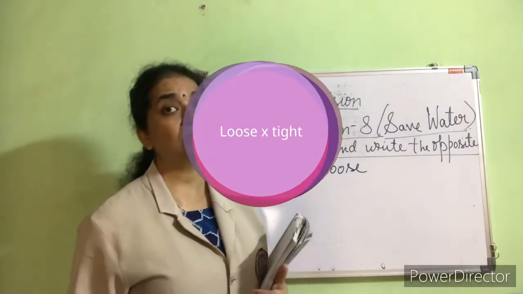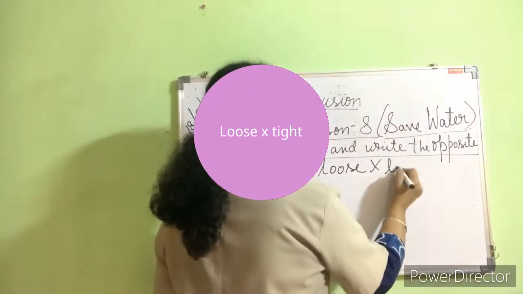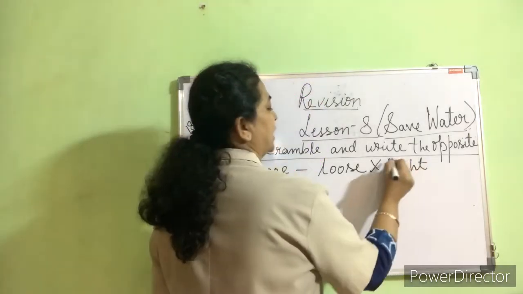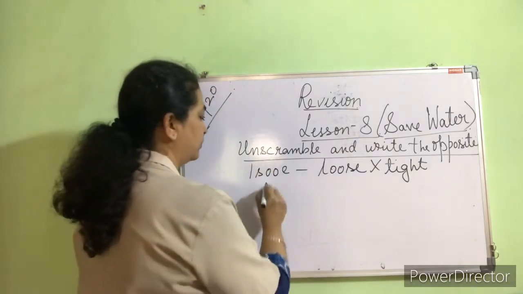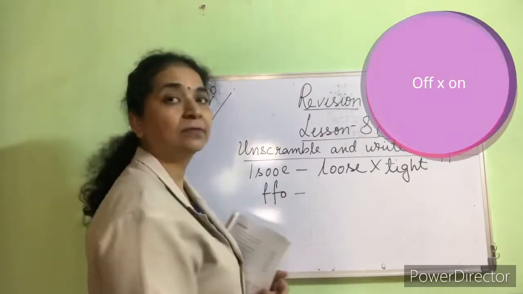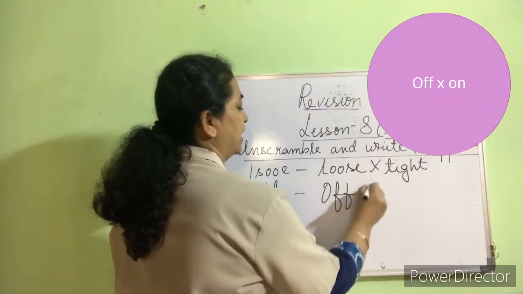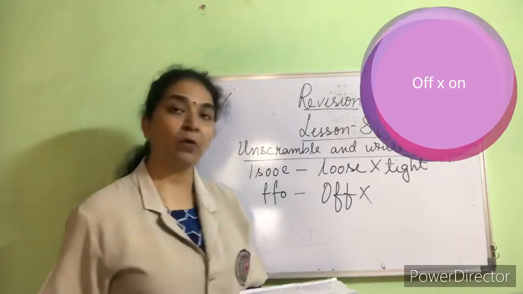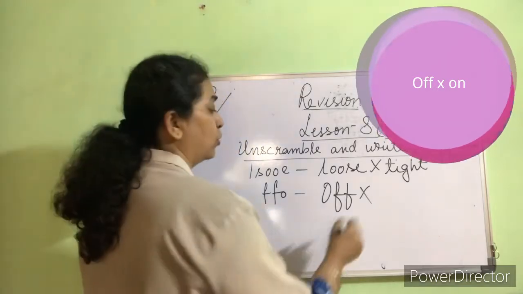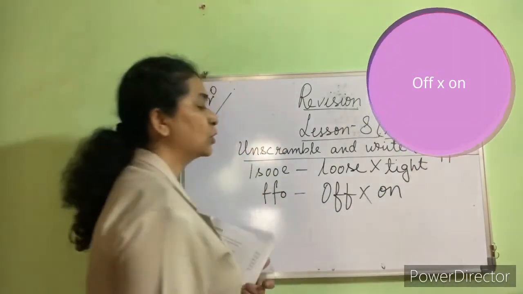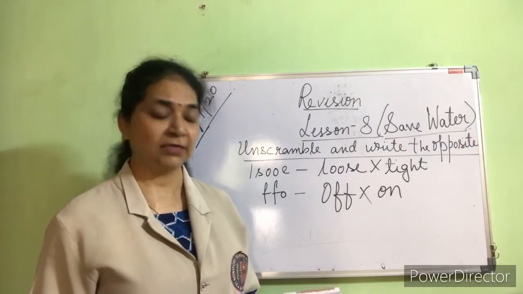And what will be the opposite of lose? Tight. Okay, got it. The next word is double F-O. What is the correct word? Off. O-double-F. And what will be the opposite of off? On. Off, on. I told you before also. I hope you remember. This is revision. First write the correct word and then write the opposite of that word.